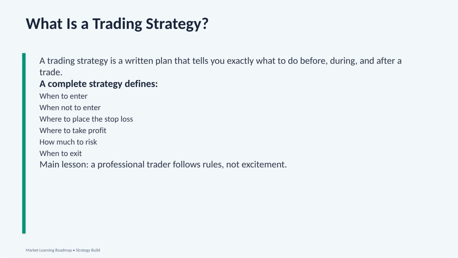Third, it tells us where to place the stop loss. The stop loss is the point where we admit the trade idea is wrong. It protects our account from large losses. Fourth, it tells us where to take profit. Before entering, we should know where we expect the trade to go and where we plan to exit if the trade works. Fifth, it tells us how much to risk. Every trade should have controlled risk. We should never risk too much on one trade.